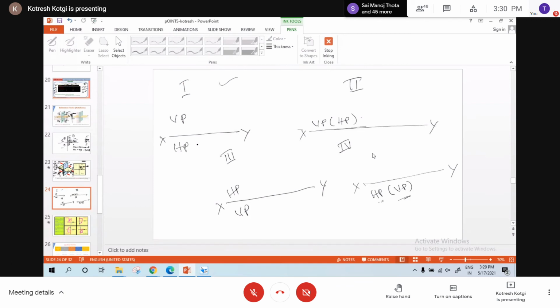Draw the horizontal line XY. Whatever is above the XY line, what is that plane? The first quadrant. What is that plane? You can see the screen, I have written vertical plane. Whatever is below the XY line, that is HP. That is for the first quadrant.